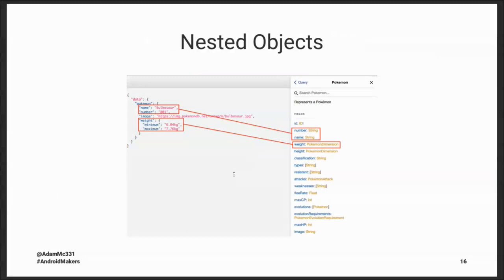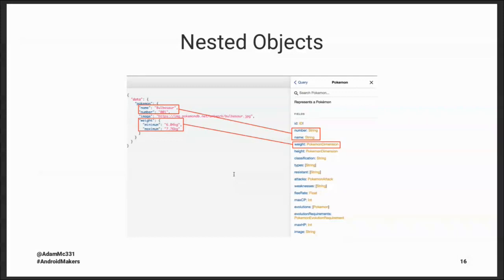When we write these queries, I showed you before we just put the name and number of what we wanted, but that worked because those are strings. You can have nested objects inside your GraphQL entities, in which case you need to add another bracket and nest your query even deeper. Because I can't just request weight, which is a Pokemon dimension. I have to specify which properties from Pokemon dimension do I want. Here, that's minimum and maximum.